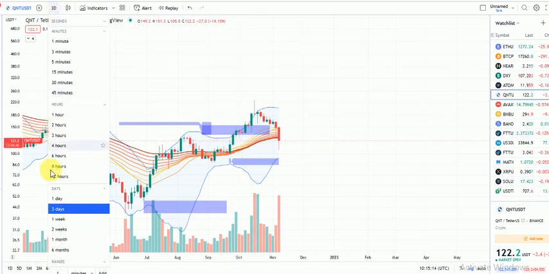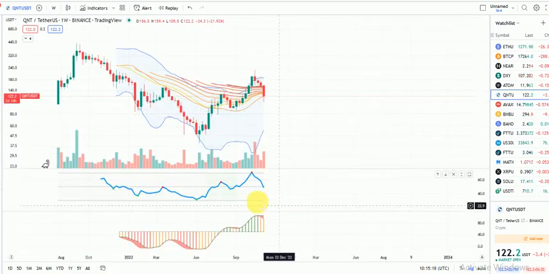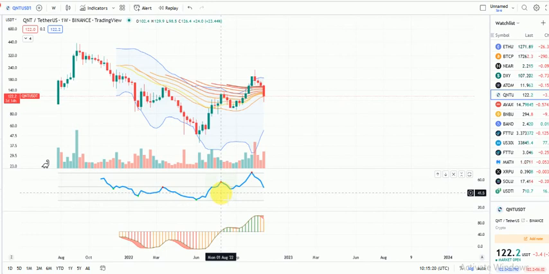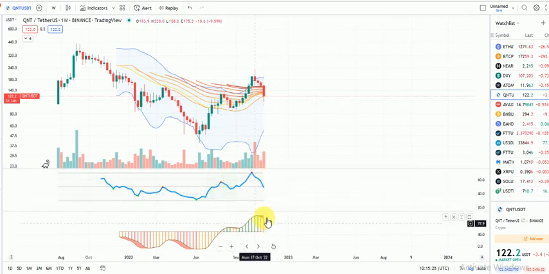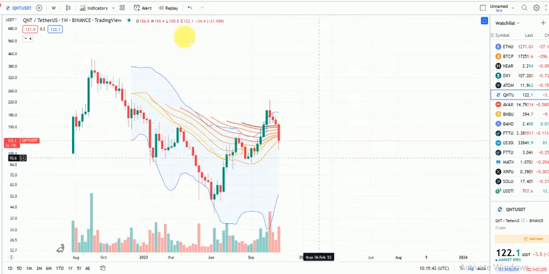If we go back to the weekly and we pull up our indicators, we could see that our indicators are telling us that probably we still have more downsides to go for Quant. So I'm still not expecting anything bullish, because on the oscillator we still have quite a lot of downsides to move on the weekly. So probably we should just wait it out right now. Same thing with the money flow. The money flow is telling us that there's a high probability we still have more downsides to go.